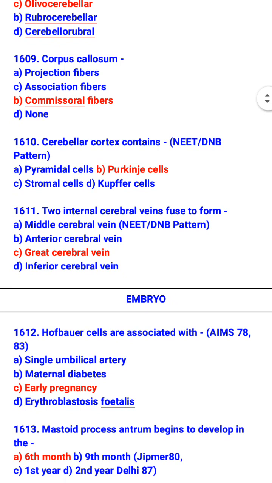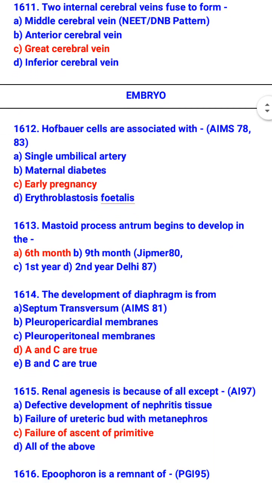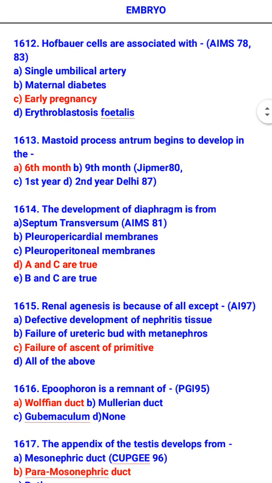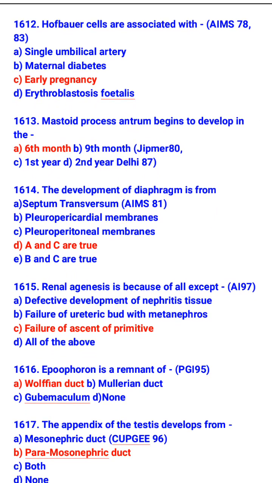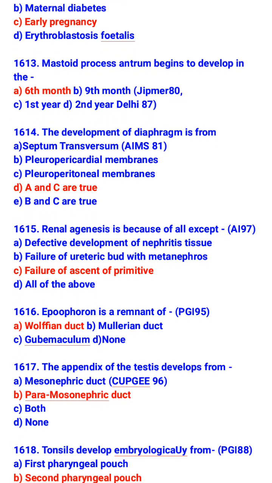No embryology. Hofbauer cells are associated with early pregnancy. Mastoid antrum begins to develop in the 6th month. The development of diaphragm is from septum transversum and pleuroperitoneal membranes. Renal agenesis is because of all except failure of ascent. So renal agenesis is because of defective development of nephrogenic tissue and failure of ureteric bud to join with metanephros.